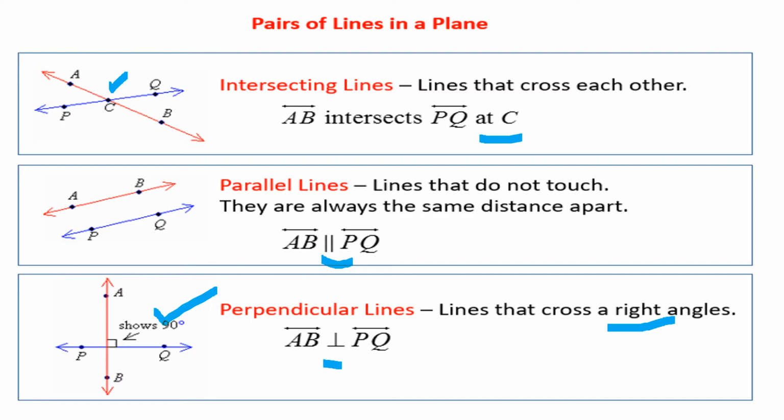Then you may ask a question: Ma'am, you said lines that cross each other are called intersecting lines, then perpendicular lines are also crossing each other. Yes, of course. When two lines cross each other, they are called intersecting lines. But perpendicular lines cross at a right angle, so they are called perpendicular lines. Lines that cross at a right angle are called perpendicular lines.